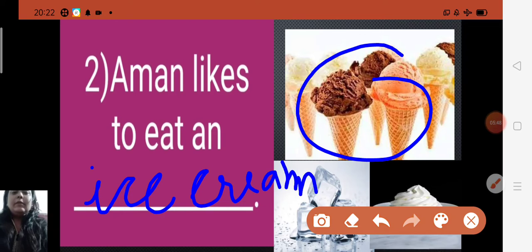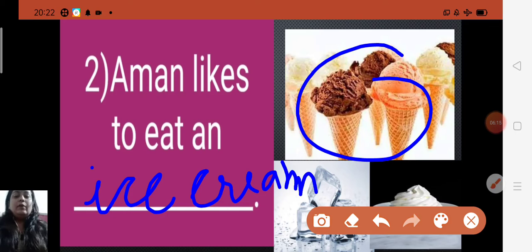I-C-E-C-R-E-A-M. Ice cream. What have you all seen in this word, children? Ice cream. And children, you all know it is a very popular food all over the world. Yes, it is a frozen food that is made from milk, chocolate and other ingredients. There are different types of flavors in ice creams like vanilla, chocolate, strawberry.